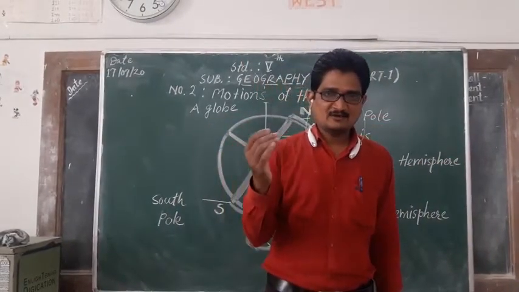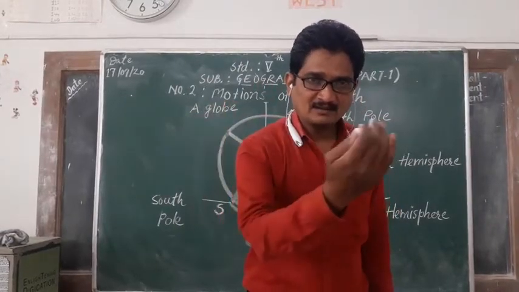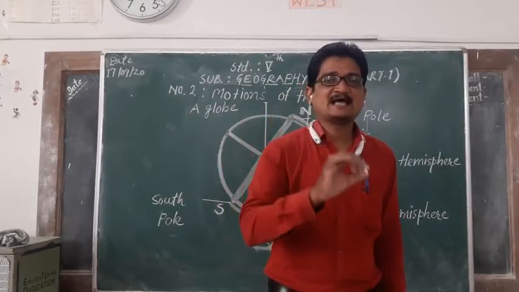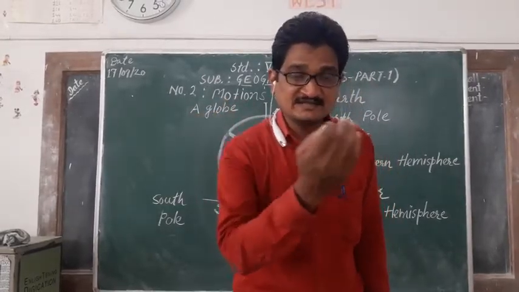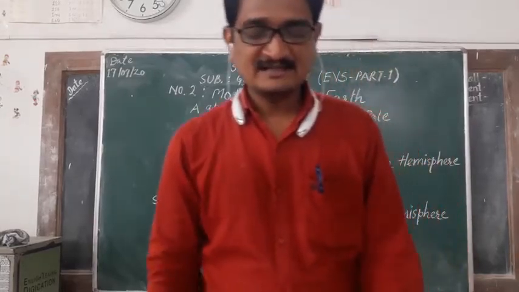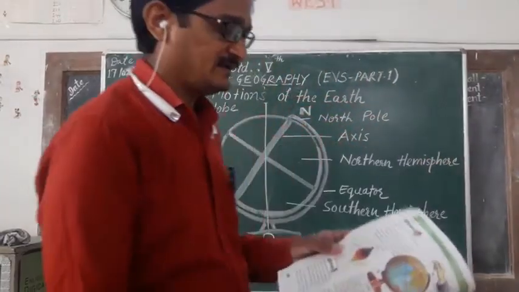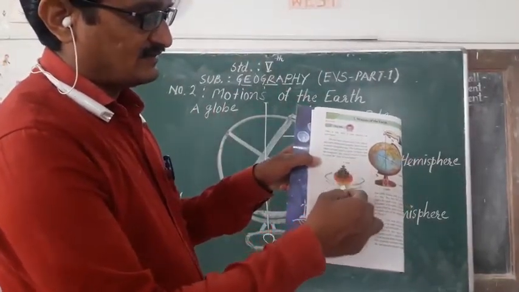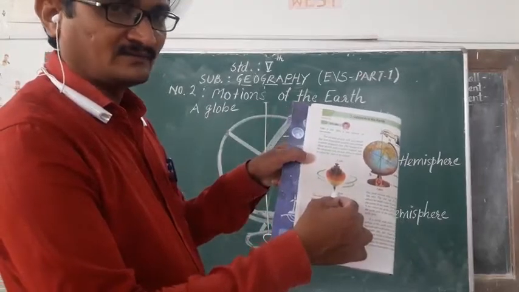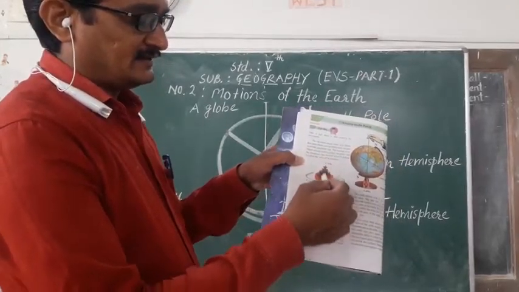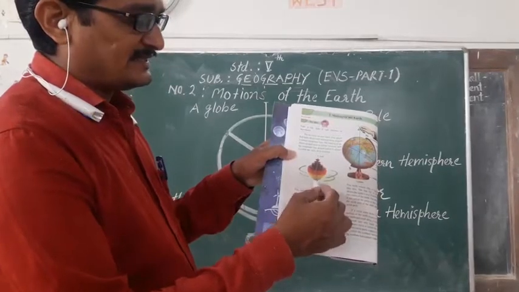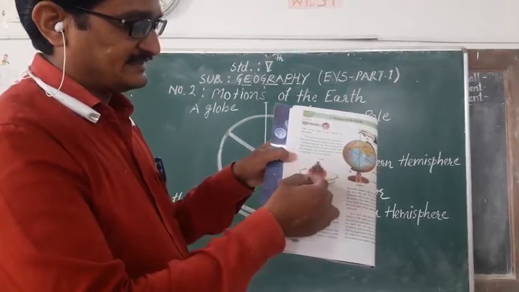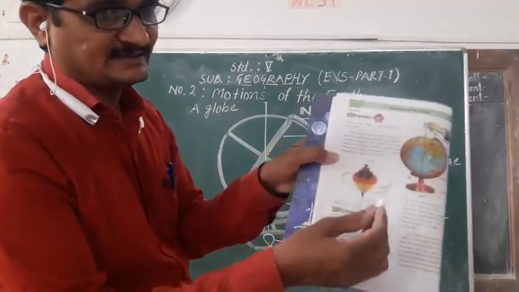So any object can rotate around itself with the help of its axis, and it creates an imaginary line. See in the picture here, this is the axis of a top, and upon its axis that top is rotating. It creates this type of imaginary lines, these green lines.